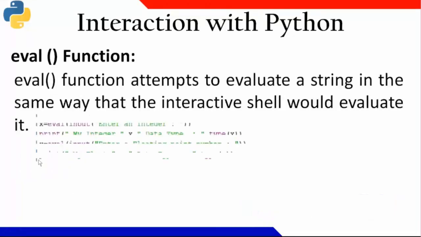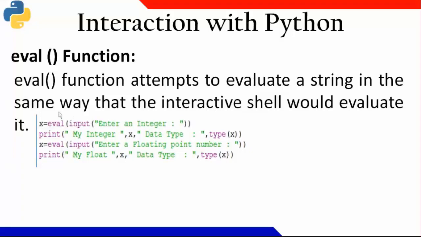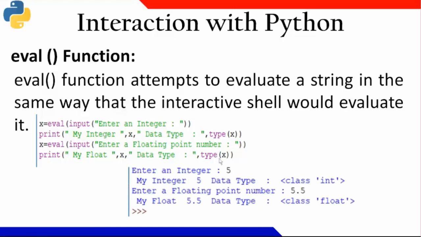Now, when I'm using the eval function, you see here, in front of this input, before the constructs like integer typecasting, I'm writing eval. Now you see here, look at this data type. Now I kept here 5.